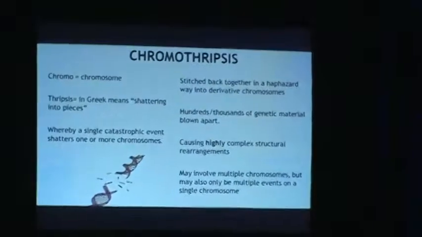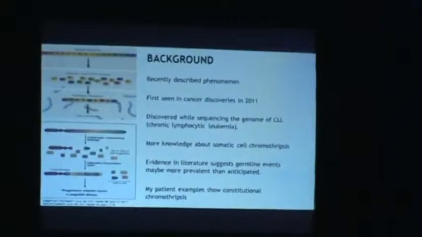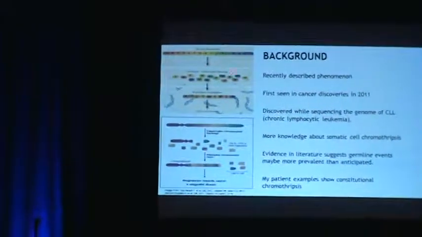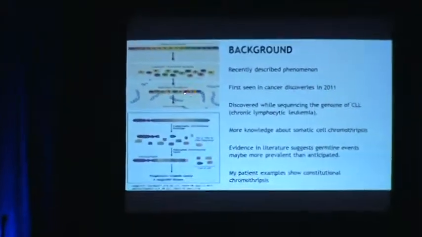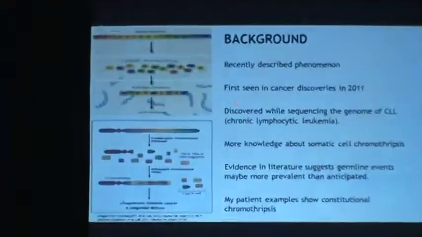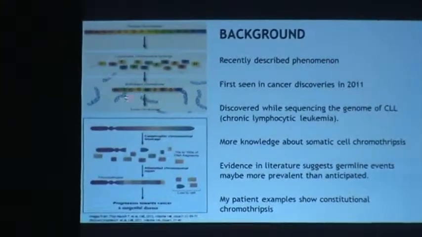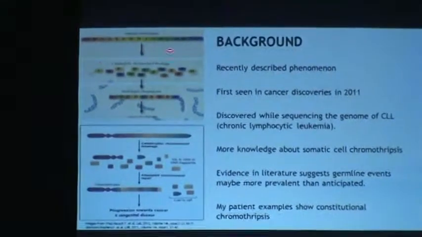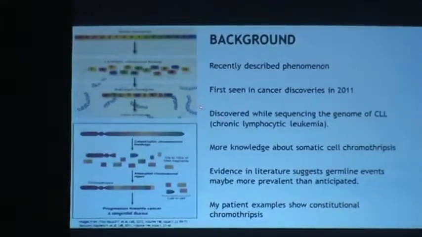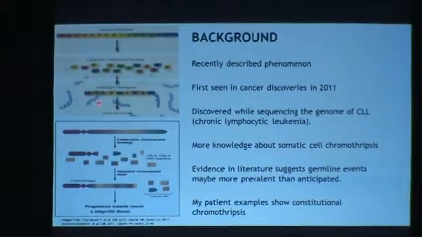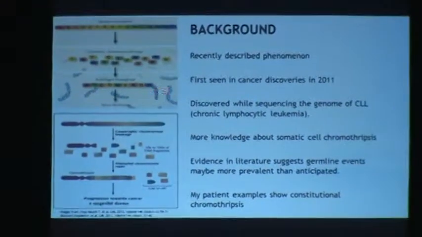So let's imagine that this is a normal chromosome with the sequences going in the right order and orientation. An event comes along and shatters these pieces and puts them back together in the incorrect order and orientation. You notice some of the sequences are upside down and backwards. The derivative chromosome is a lot shorter than the original chromosome because obviously some of the genetic material is not reincorporated into the derivative chromosome.